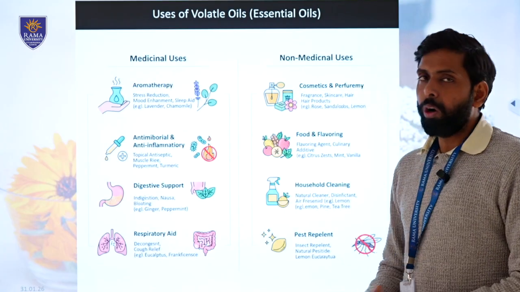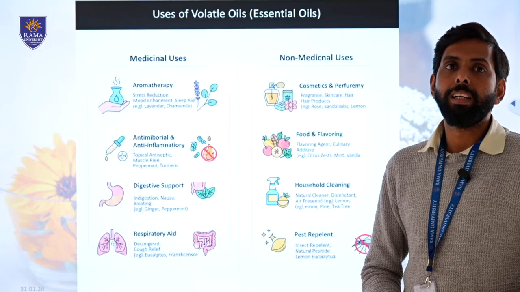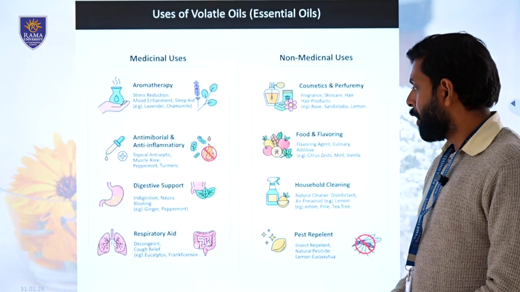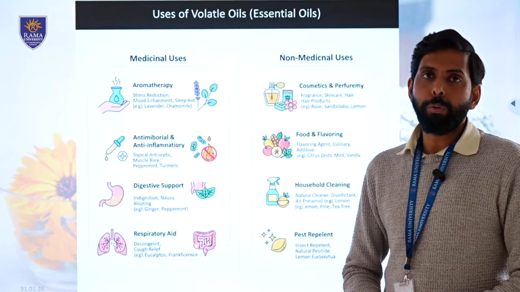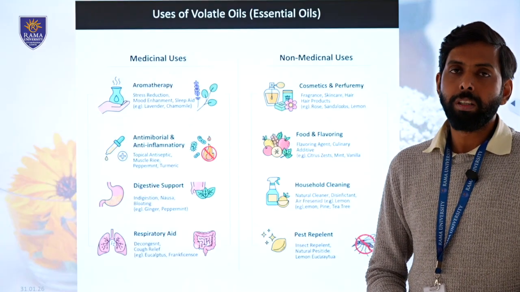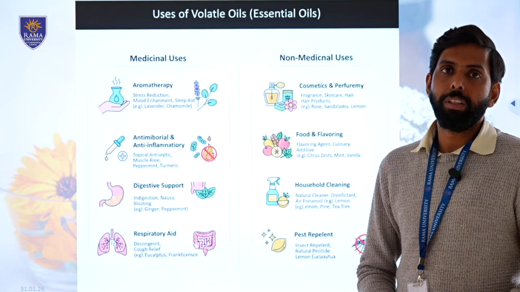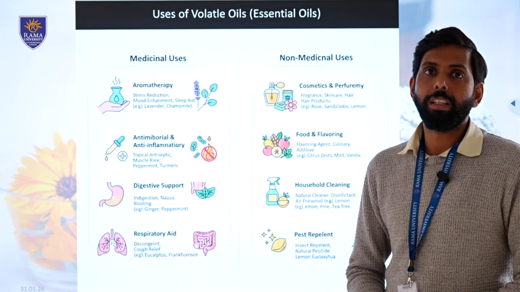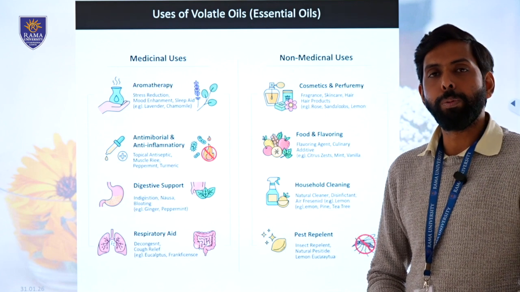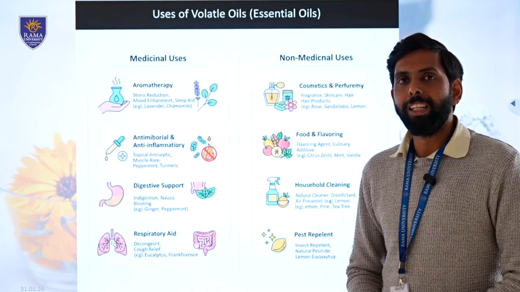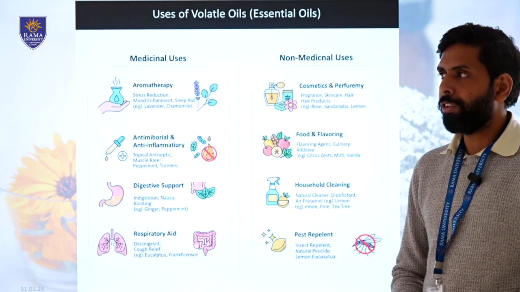And then we have respiratory aid. They are used in respiratory disorders, such as eucalyptol contained by eucalyptus, which is a very good respiratory agent, as well as cinnamon oil, containing cinnamaldehyde, which is a volatile principle, also used in the treatment of several respiratory disorders.